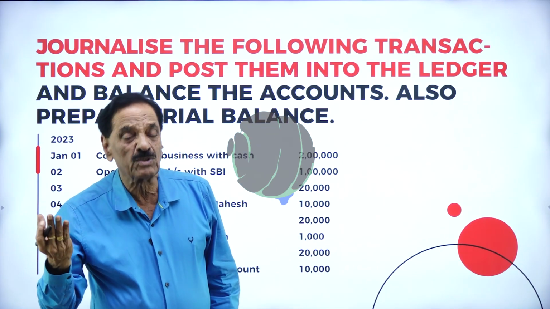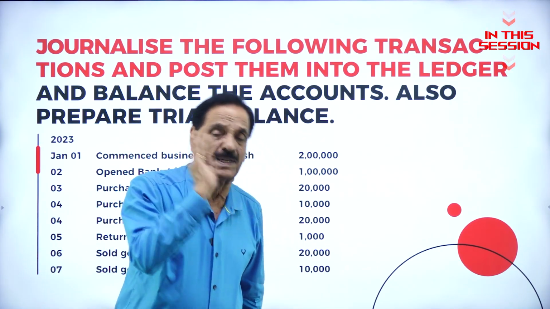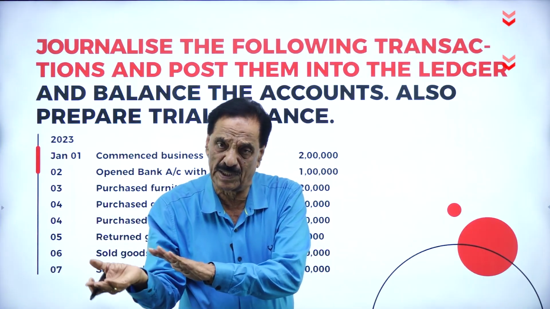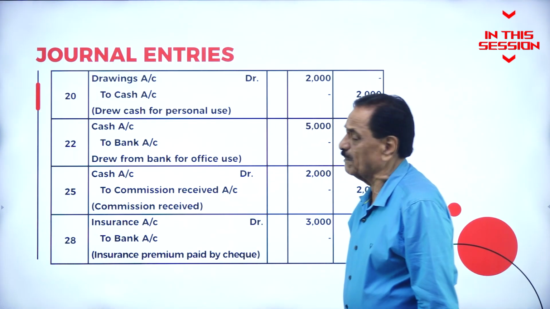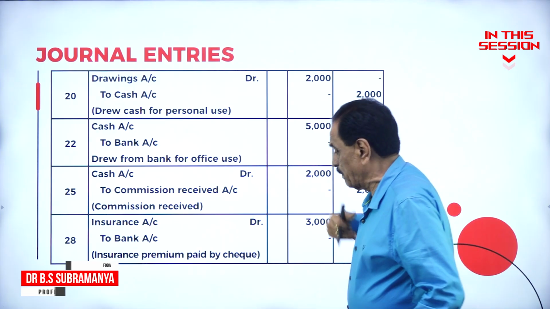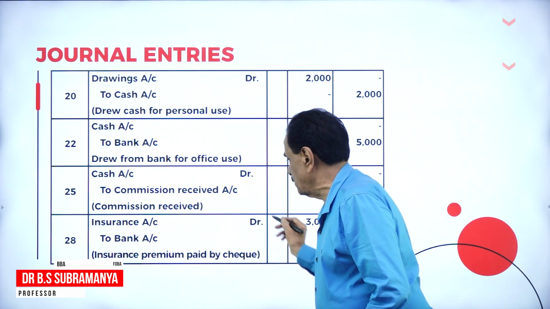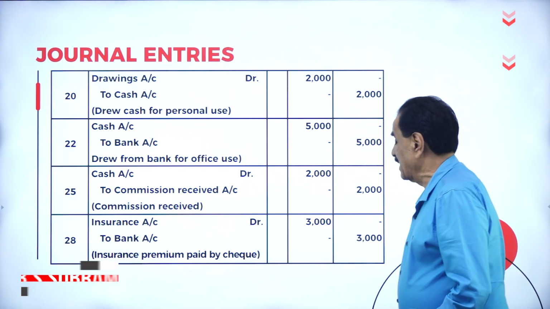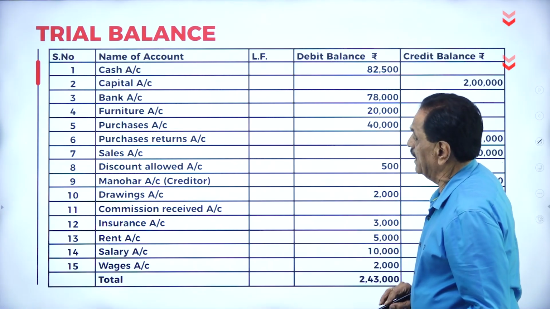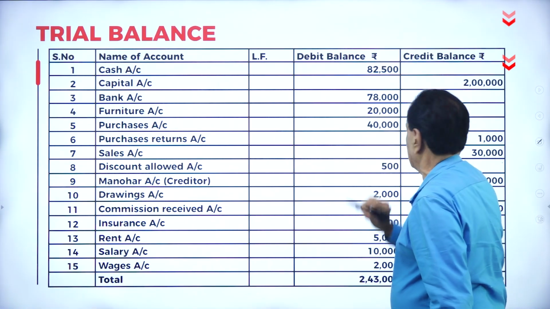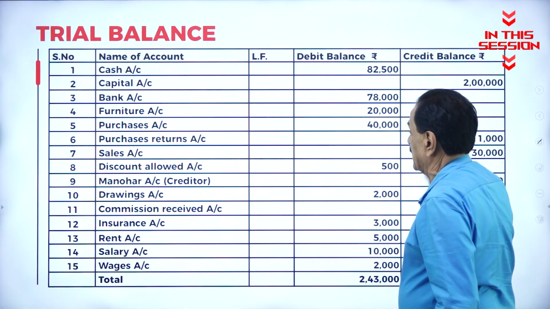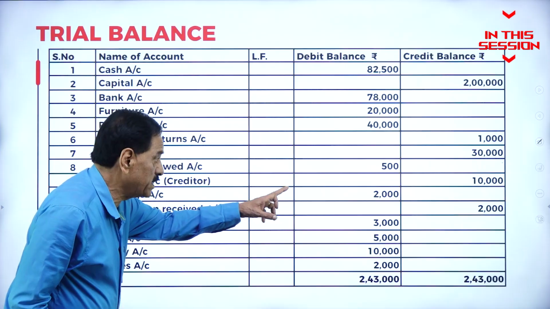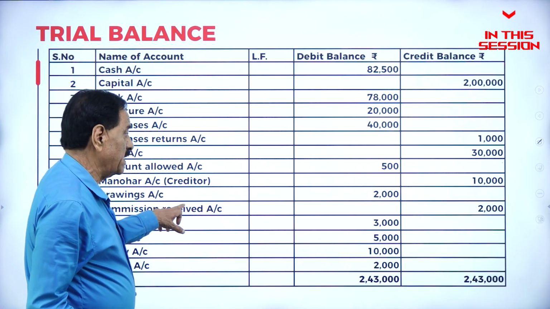A real account is one which deals with the accounts of property. A nominal account is one which deals with the incomes and expenses. Cash account debit to commission account. Insurance premium paid: insurance premium account debit to bank account. Furniture is an asset, debit side. Purchase is a debit side. Purchase return is a credit side. Sales is a credit side. Discount allowed is a debit side. Manohar account, creditor.